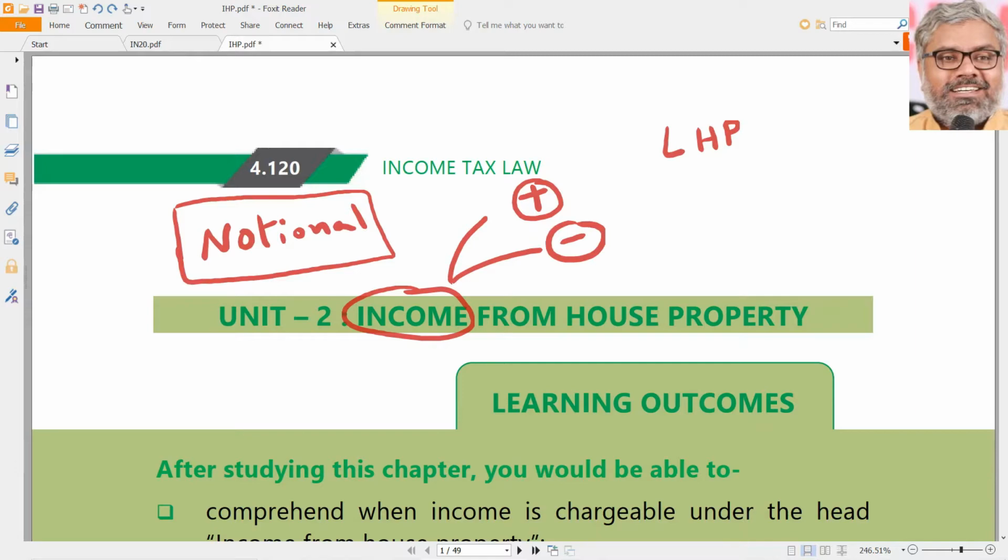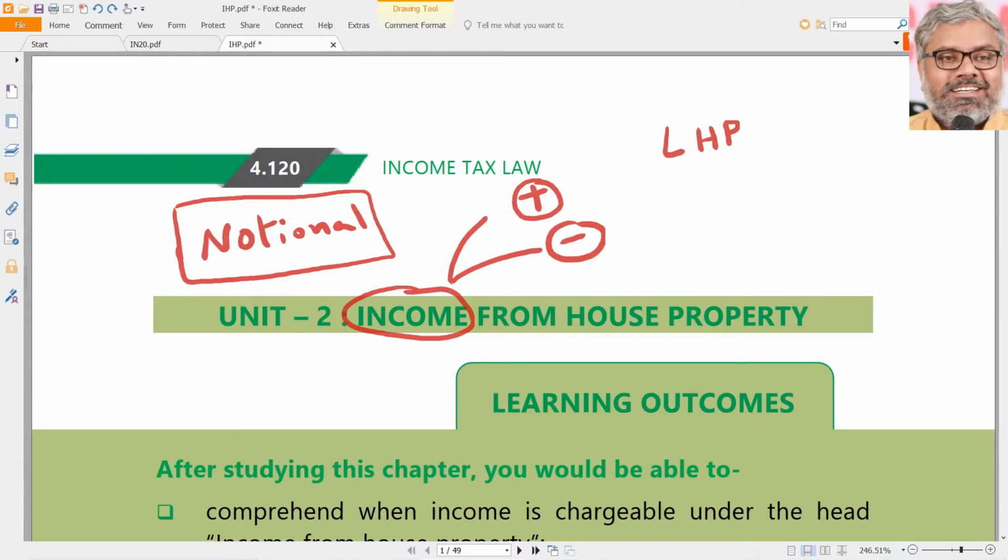So he has lots of properties vacant. Sometimes he goes and stays there according to his own convenience. That is absolutely anybody's choice. People are free citizens of this country. They can do that. But the point is, is he receiving any rent on these properties? No, he is not. Is there any real income from those properties? No, there is not. However, according to this head of income, some of the properties at least will be subjected to tax, though he has not received any income from those properties.